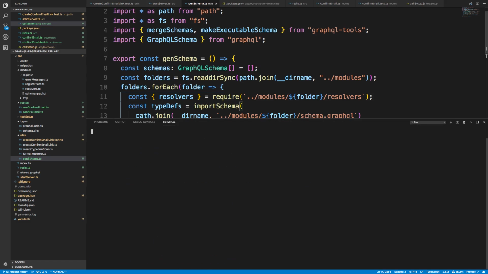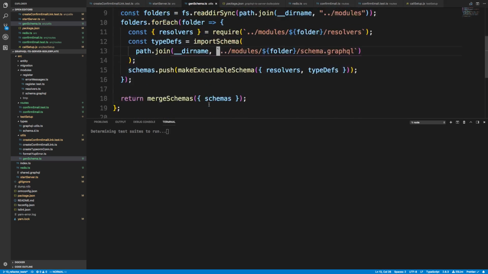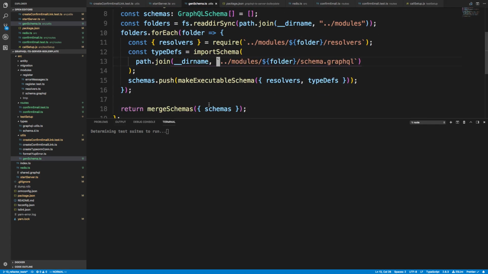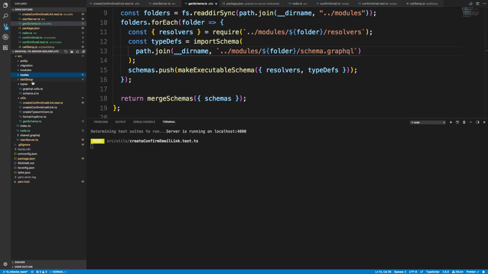So I'm just going to do yarn test, and we'll see it and make sure this code does still work and that we didn't just break how you create the schema. Now if this does work, what we're going to do is we're going to create a new folder called scripts.